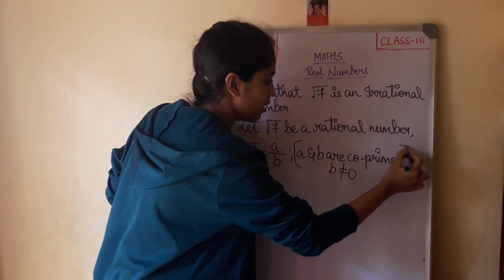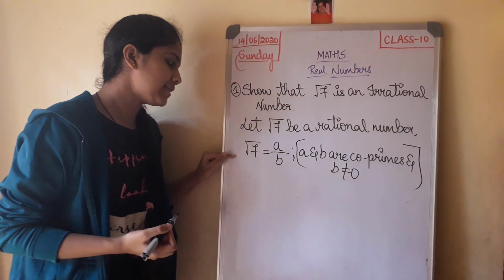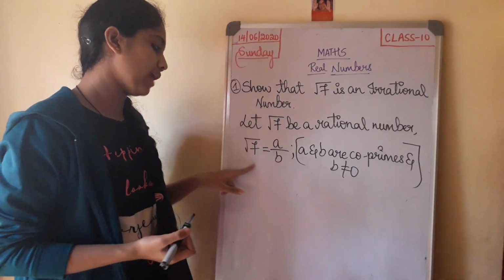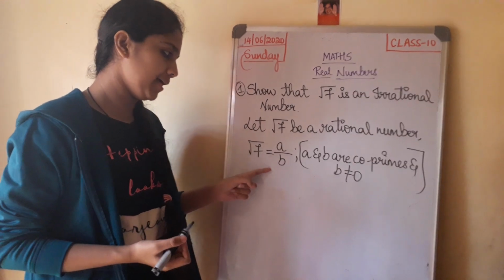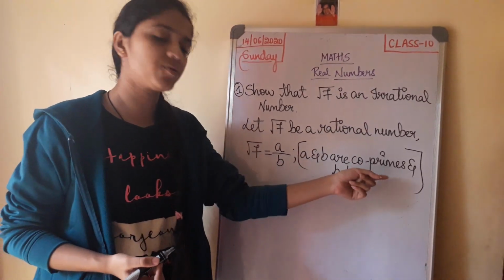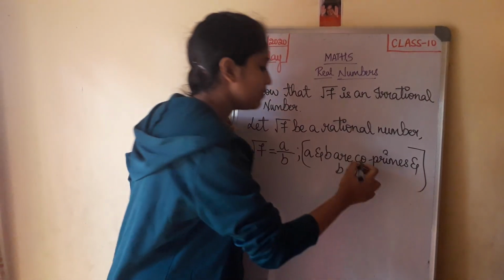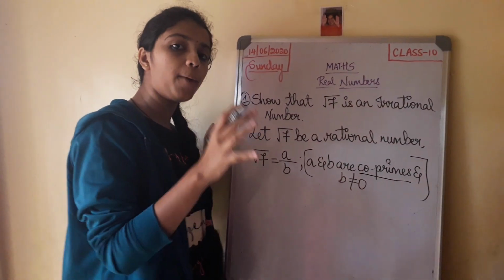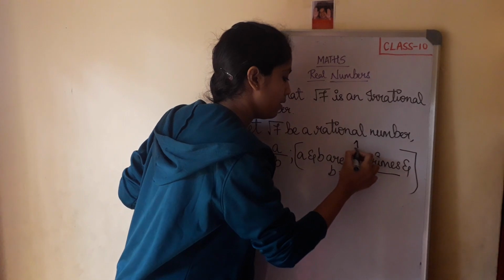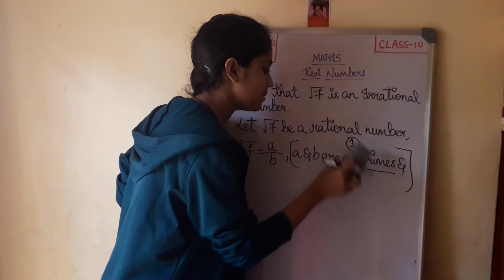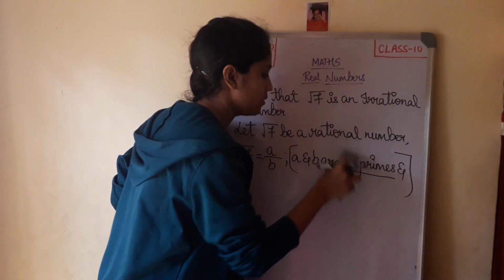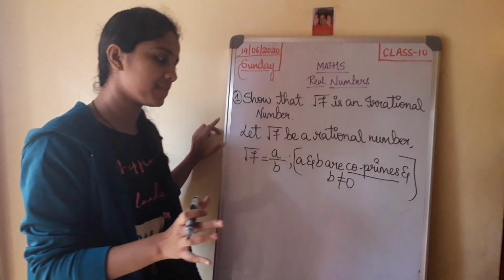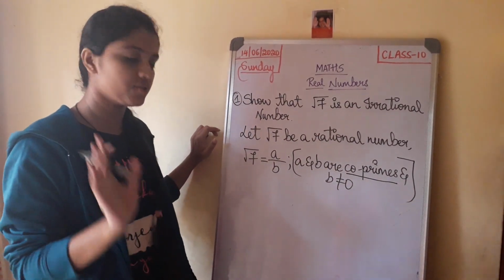So root 7 can be expressed in the form of a rational number, that is a by b, where a and b are co-primes. So what do you mean by co-primes? Co-primes are such numbers which do not have any other common number among them except 1. So such numbers are called co-primes. So a and b are co-primes and b is not equal to 0.